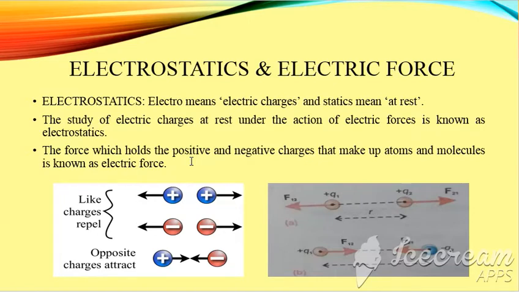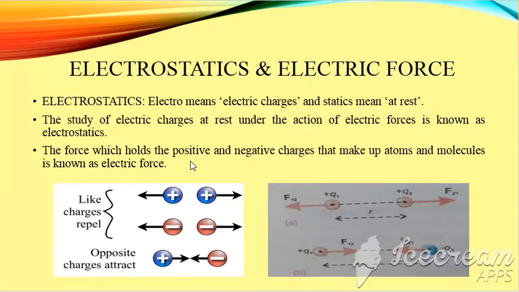So we can say that the existence of human beings is also due to the presence of electric force which holds the atoms. Even we are made up of atoms, which combine to form molecules, and then these molecules combine to form compounds, which further combine to form various organs in our body.